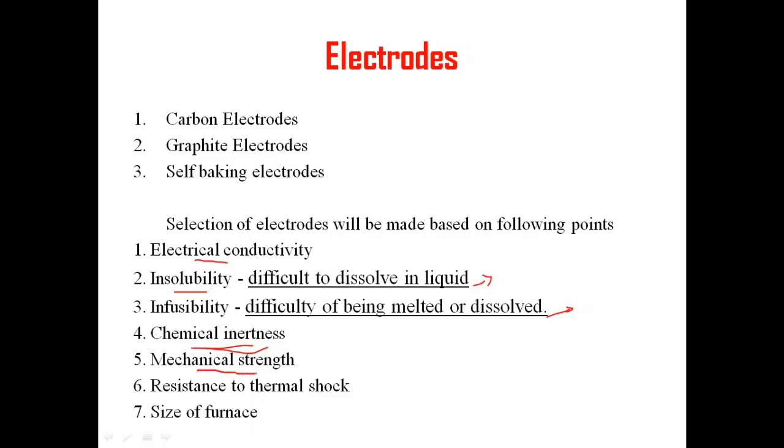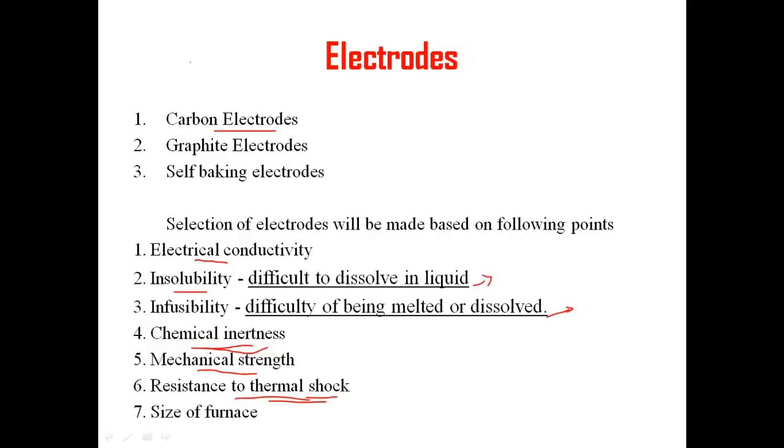Then mechanically it should be strong; stiffness should be there, and ductility should be there. Next is resistance to thermal shock. Thermal means temperature, so heat will be there, and that should not affect the electrode. Resistance in this sense means it should oppose thermal shock. Variation of heat or variation of temperature should not affect the electrode. That is known as resistance to thermal shock.